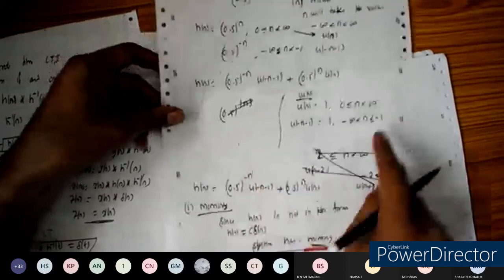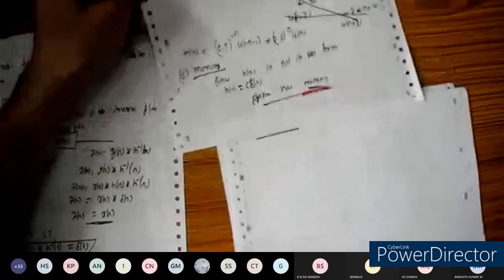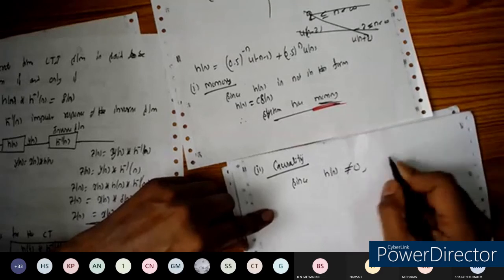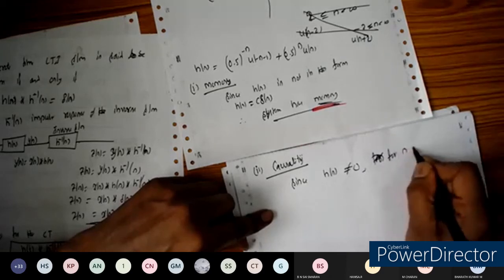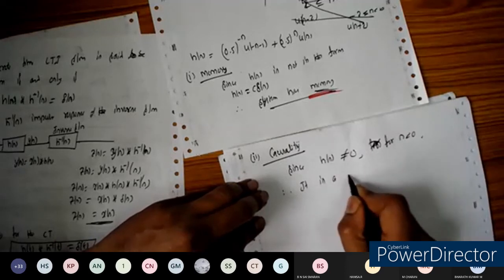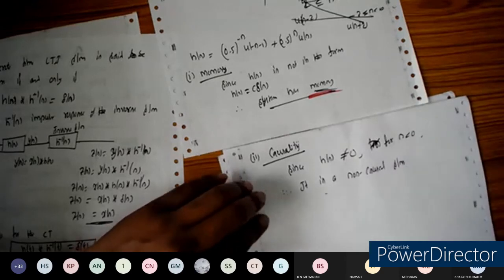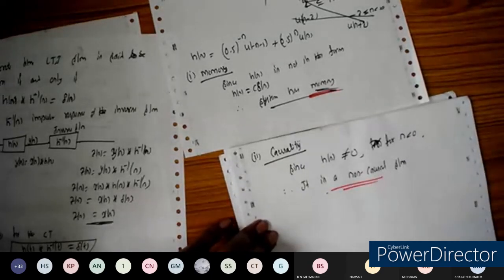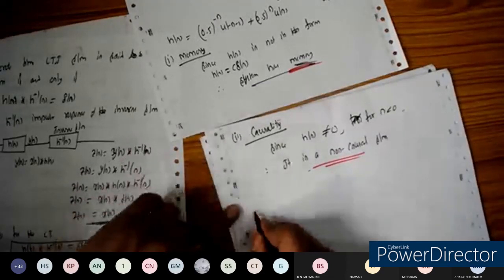Since h of n is not equal to 0 for n less than 0, therefore it is a non-causal system.